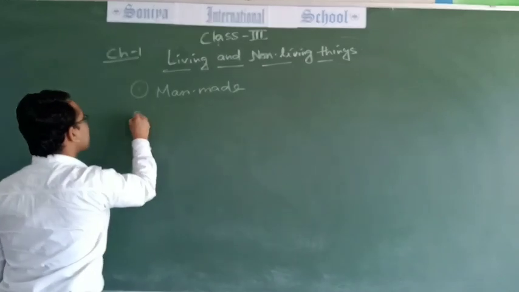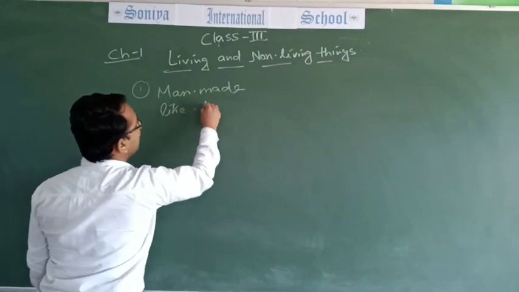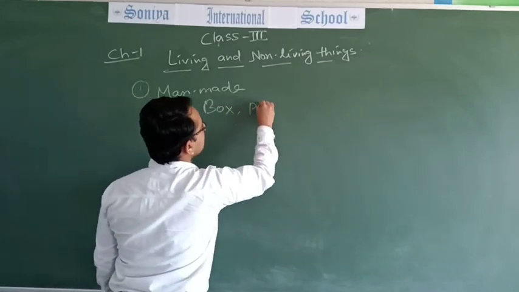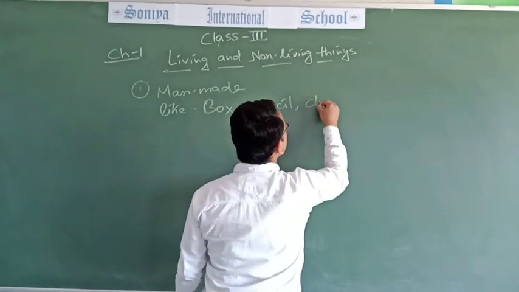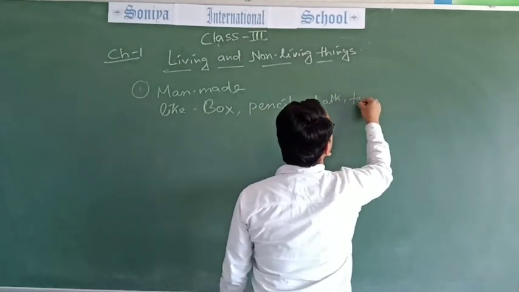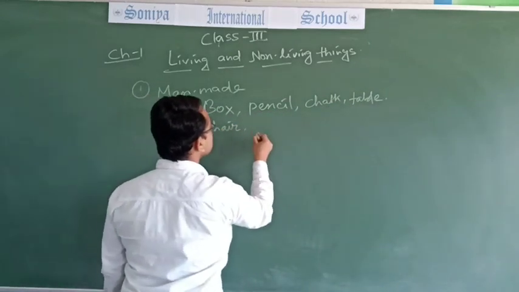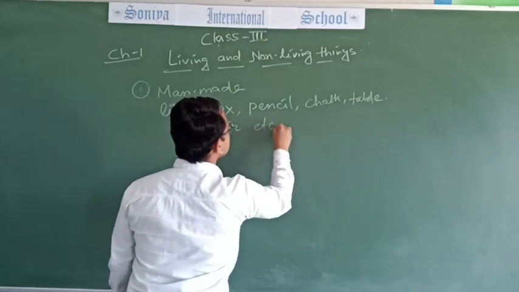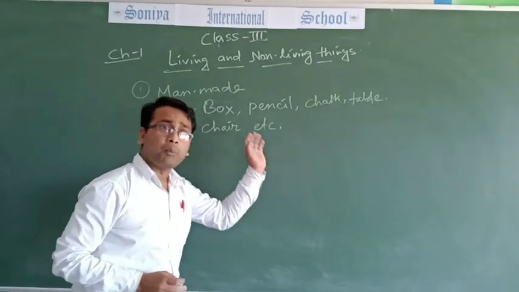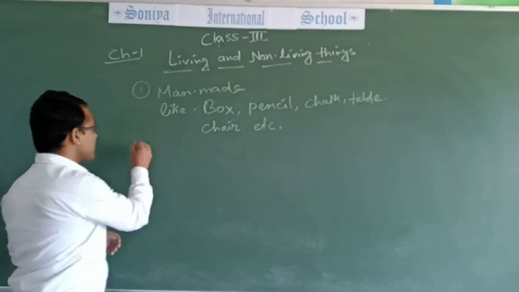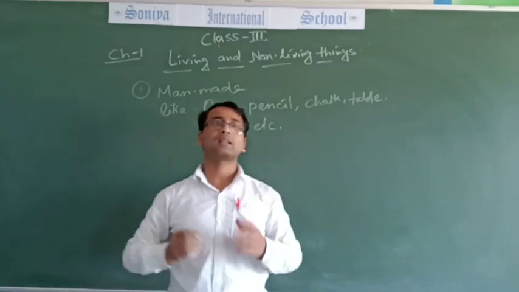Second one, man-made like box, pencil, chalk, table, chair, etc. These are man-made, but except man-made things are called natural things.